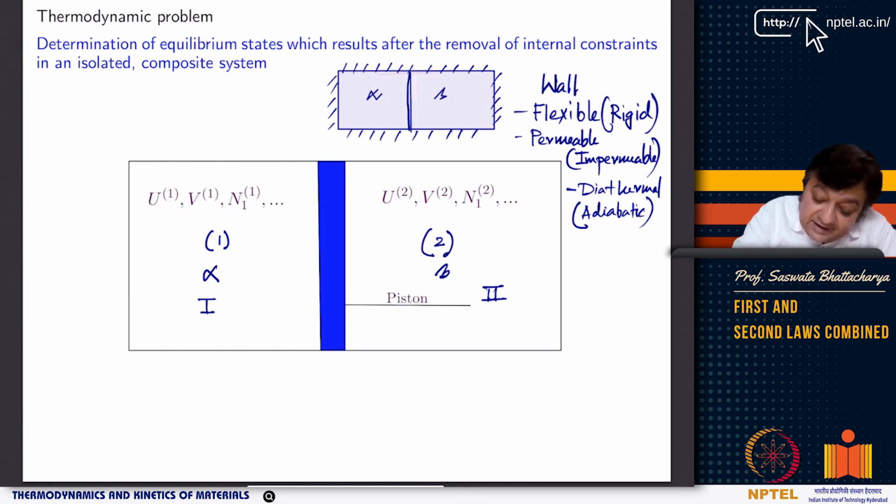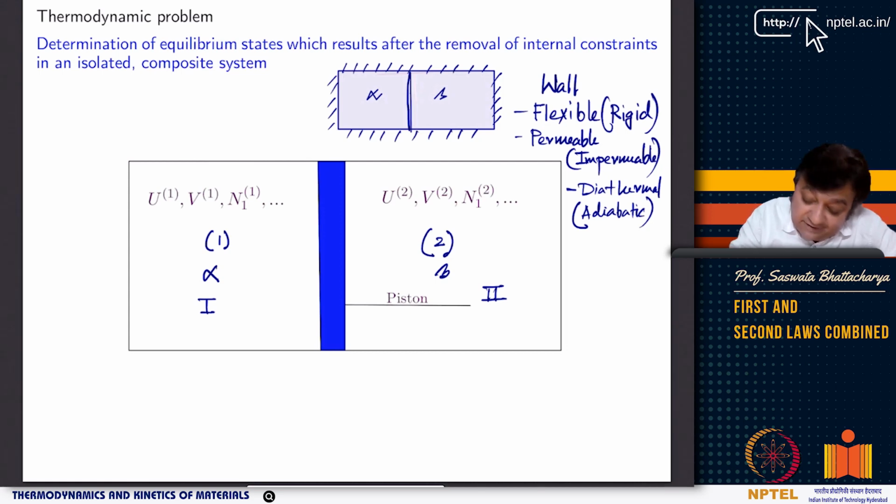So you should understand that we are describing with three extensive variables: one is U, one is V, another is N, and N for different species. So it can be a multi-component system. You have N1, which is the mole number of species 1 in subsystem 1, and then you have N1 in subsystem 2, the mole number of species 1 in subsystem 2, which can be different.